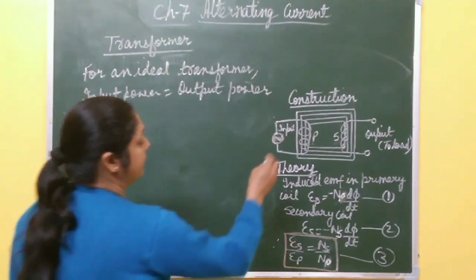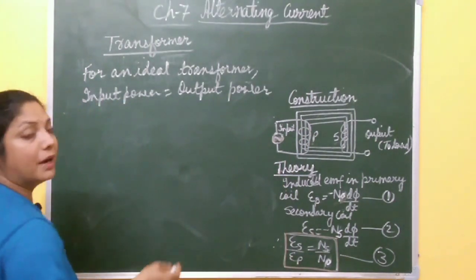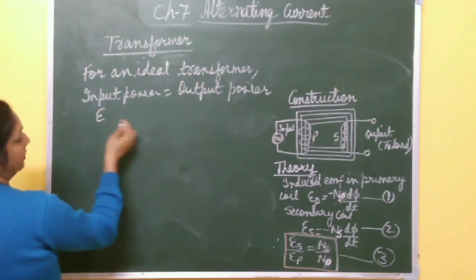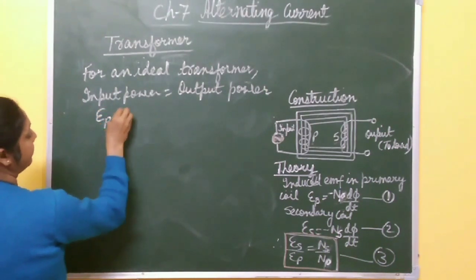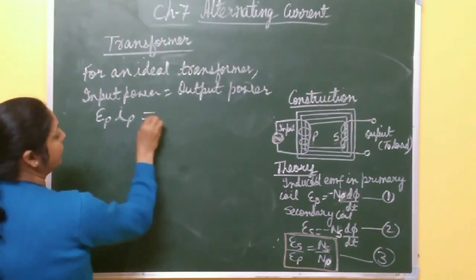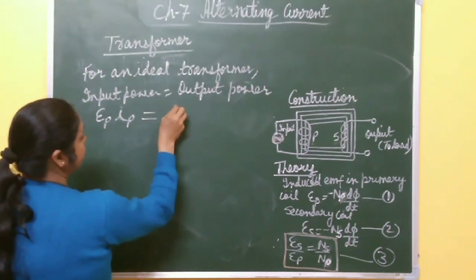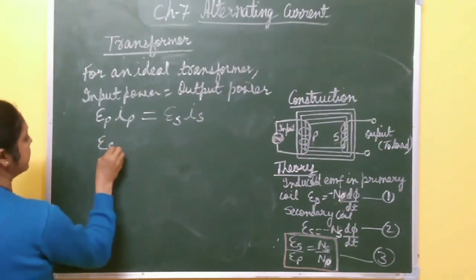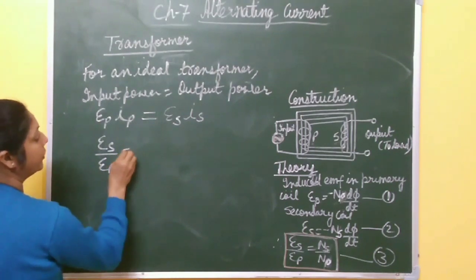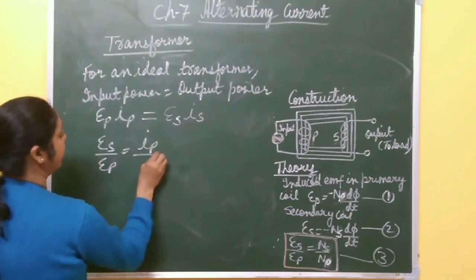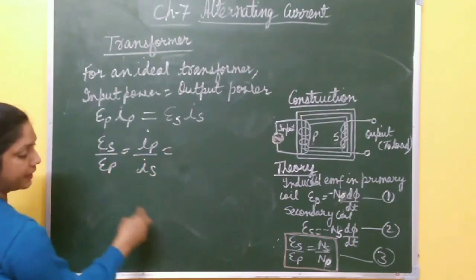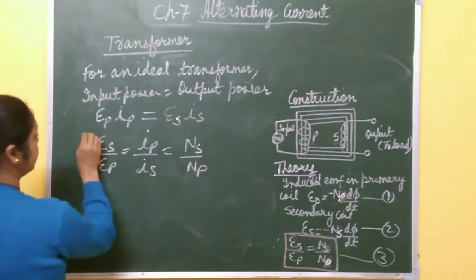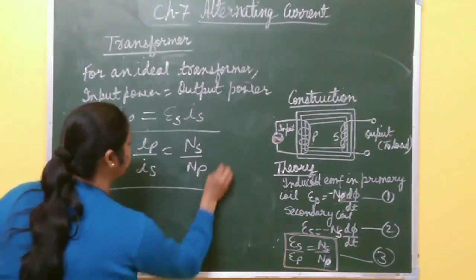Suppose IP current is induced and flows through this primary coil. Power is what? V into I. So input power is primary coil EP IP, current in the primary coil, equal to secondary coil output power ES into IS. From here, ES by EP equal to what? This is IP by IS, and this ES by EP is also equal to NS by NP. This is the transformer ratio.